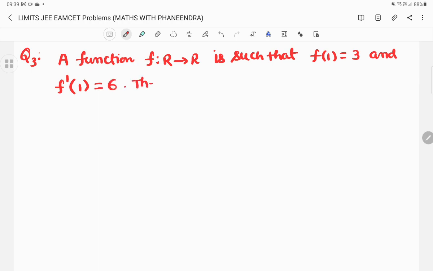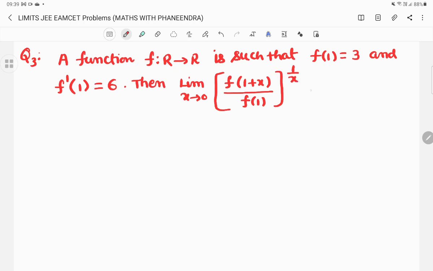Then limit x tends to 0, (f of 1 plus x by f of 1) whole power 1 by x is equal to. The first option is 1, second option e square, third option e power 1 by 2, fourth option e cube.